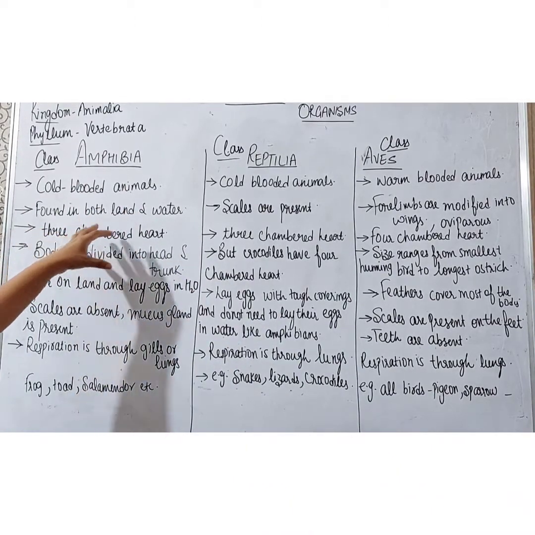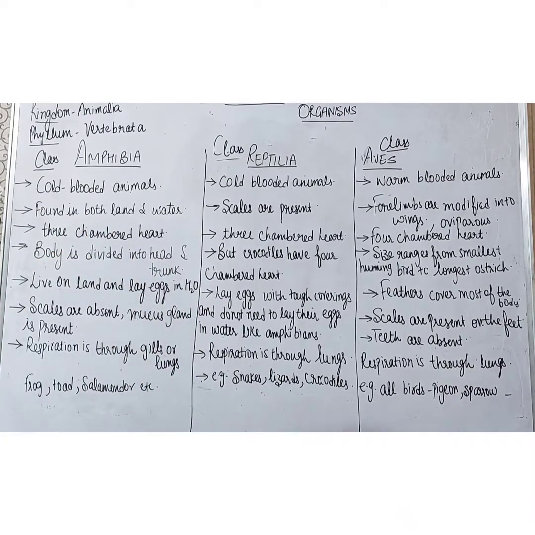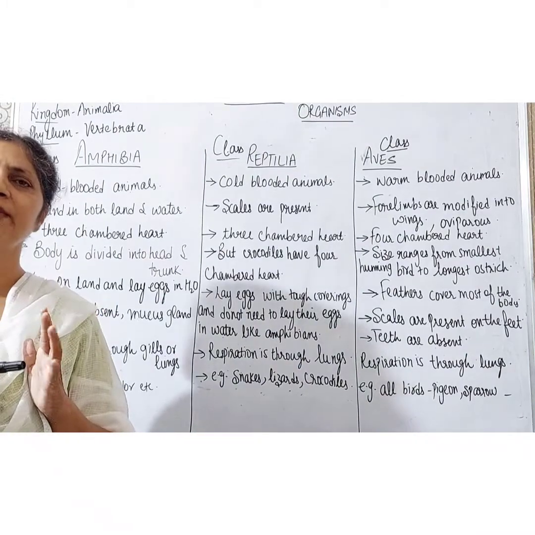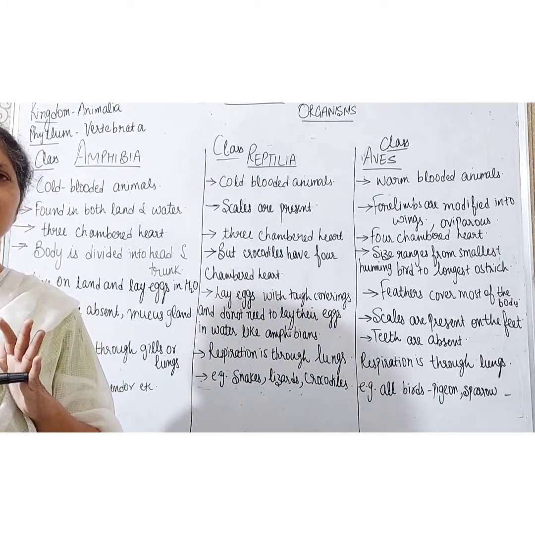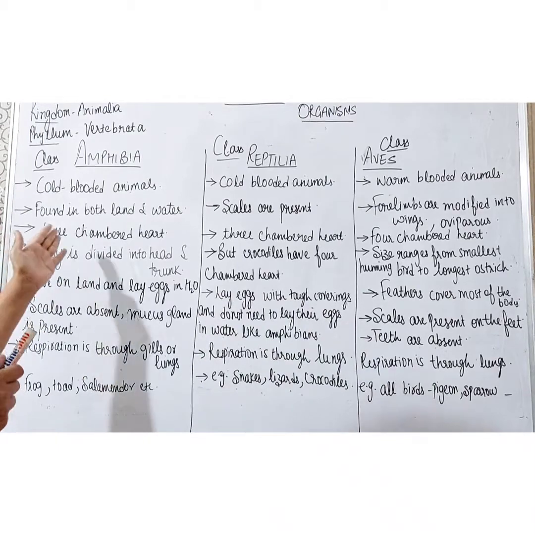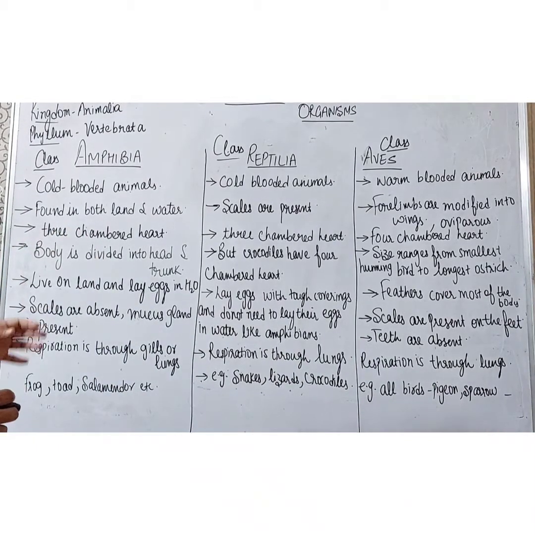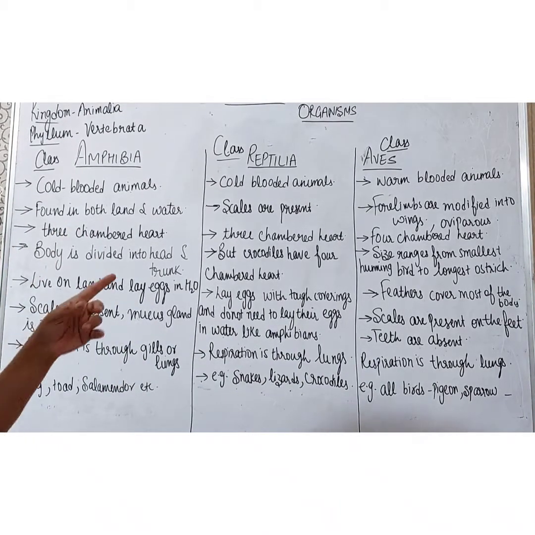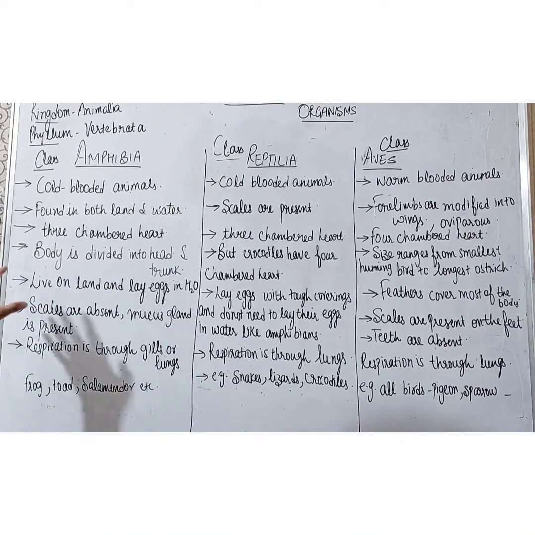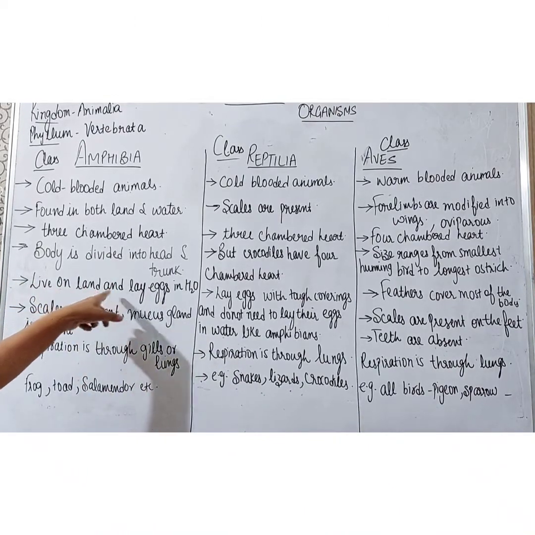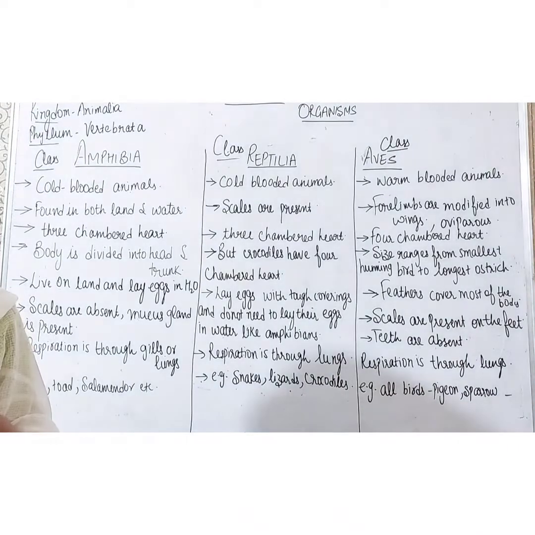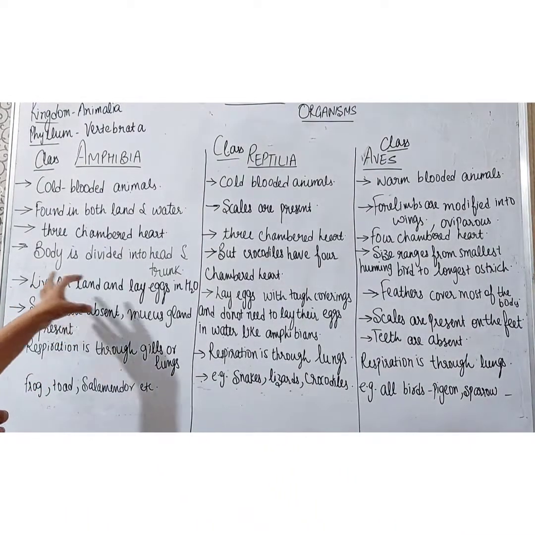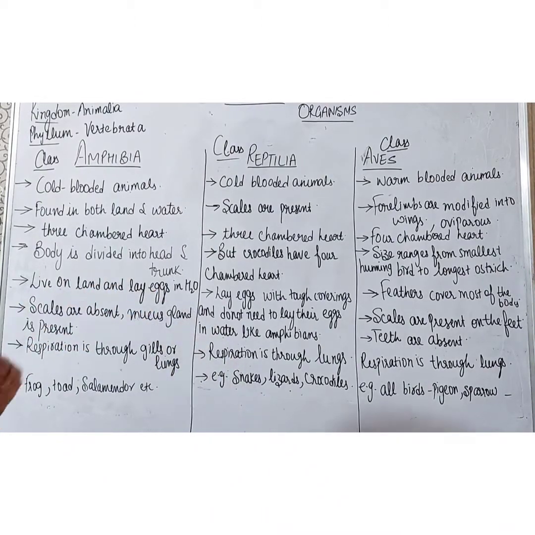Their heart is three-chambered, right students? I told you earlier that in vertebrates, the heart can be two-chambered, three-chambered or four-chambered. Now, in amphibians, the heart is three-chambered. Their body is divided into head and trunk. They live on land and lay eggs in water, because they feel unsafe about their eggs, so they lay eggs in the water, but they live on the land.